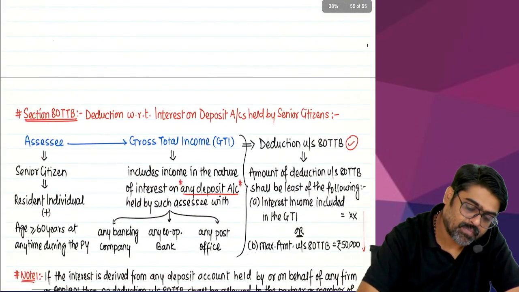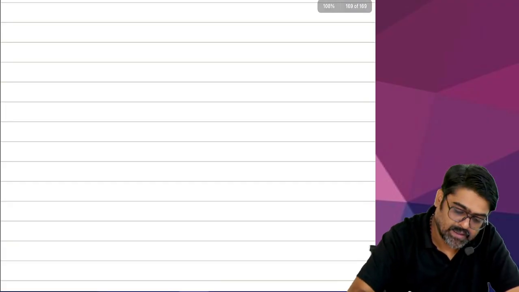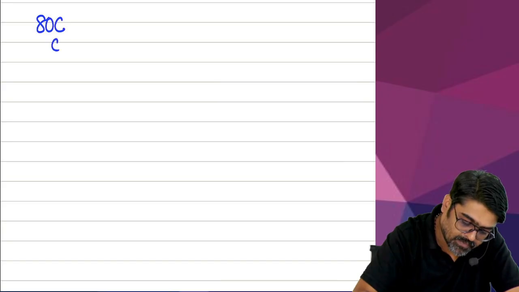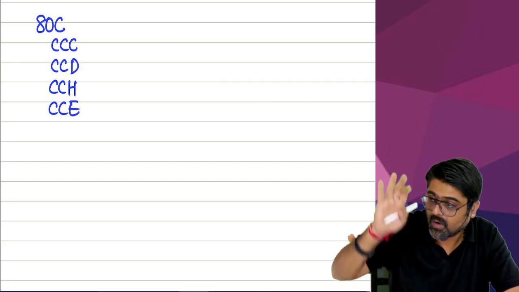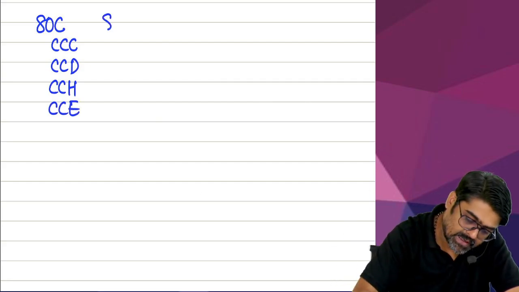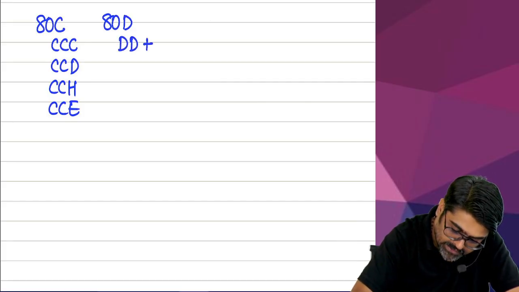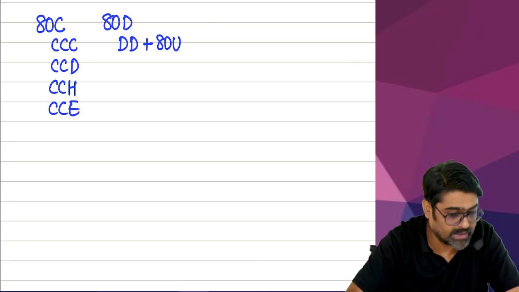Now tell me, how many sections are there? 23 sections are there, no? The entire 80C series is done. Have we completed 80C, CCC, CCD, CCH and CCE? All these sections are done. Then have we completed 80D? Along with 80D we have completed 80U also, along with 80DD, yes or no?